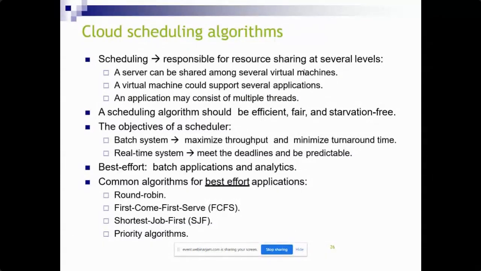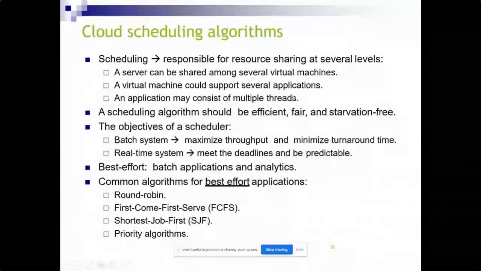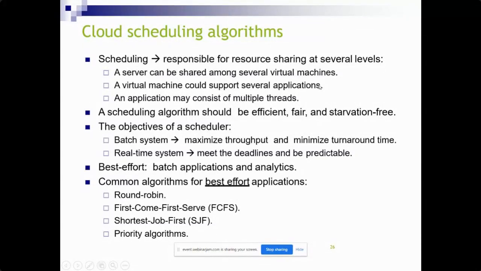Okay, so for the scheduling, what is the responsibility? Resource sharing at several levels. The server can be shared among several VMs, and the virtual machine could support several applications, and an application may consist of multiple threads. So the algorithm used should be efficient, fair, and starvation free.